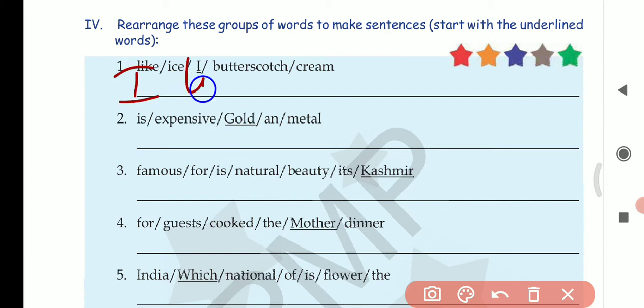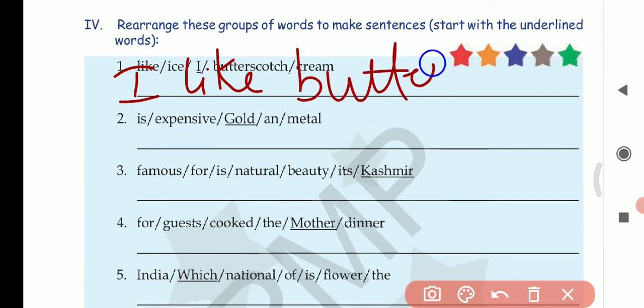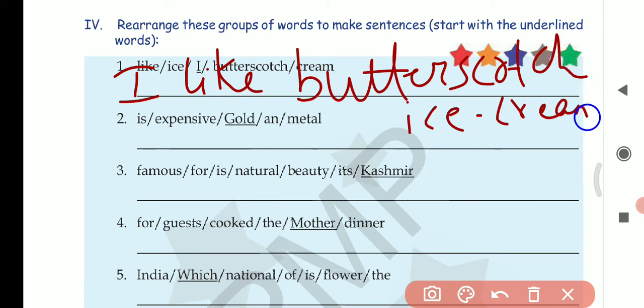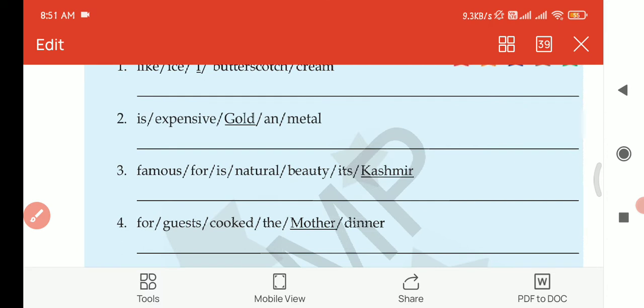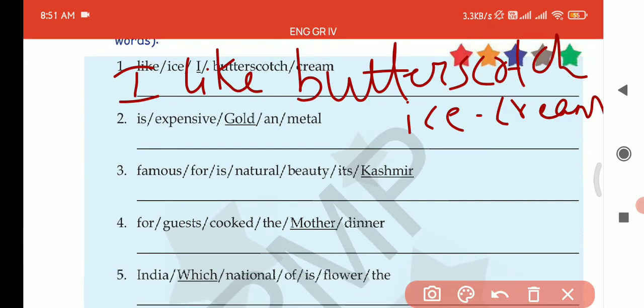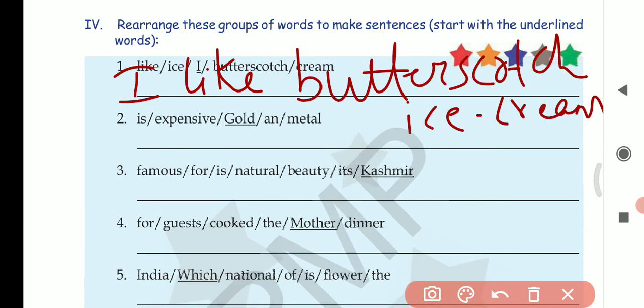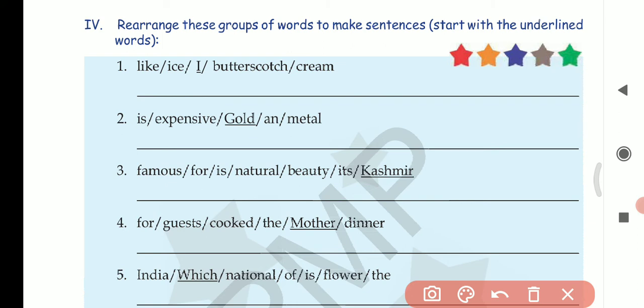I like butterscotch ice cream. What happened? I like butterscotch ice cream. Next, is expensive gold and metal. So we have to start the sentence with gold, since gold is underlined.